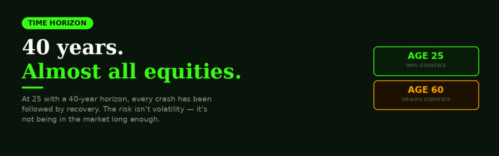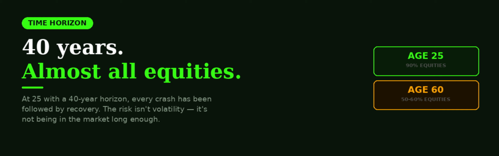The right allocation isn't the same for everyone. It depends on three variables: time horizon, risk tolerance, and financial goals. These three variables interact in ways most people don't fully consider, and getting them wrong is the most expensive mistake in investing. Time horizon is the most important variable.